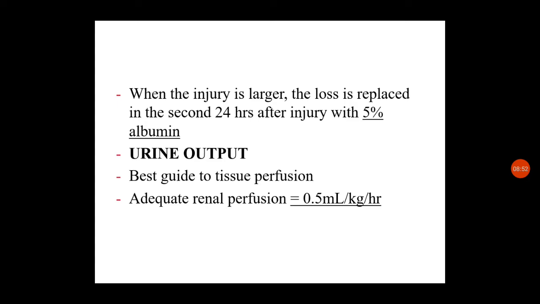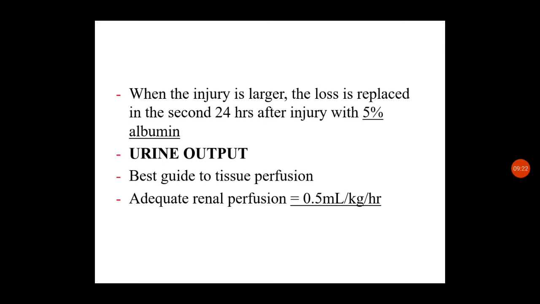When the injury is larger, the loss is replaced in the second 24 hours after injury with 5% albumin. If it is a very severe case, we will be giving an additional dose of 5% albumin. Urine output is the best gauge of tissue perfusion. Adequate renal perfusion is estimated by a urine output of 0.5 ml per kg per hour.